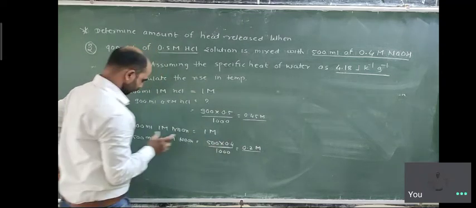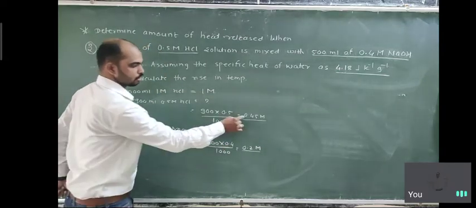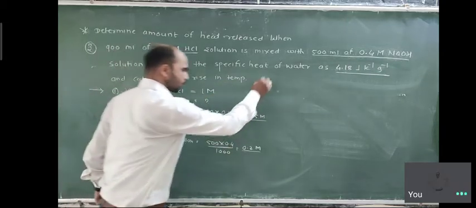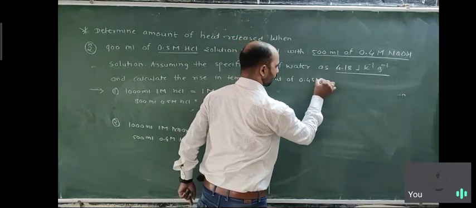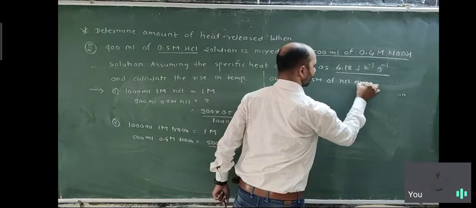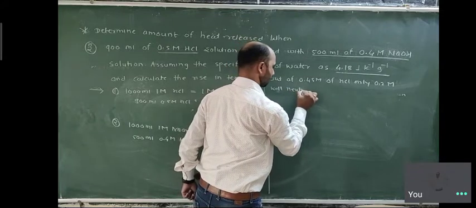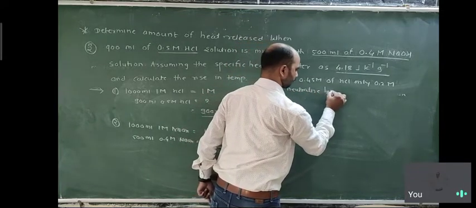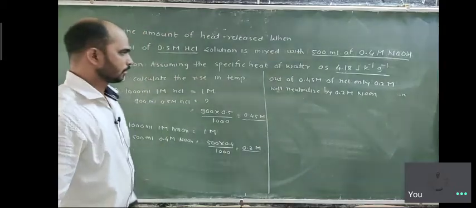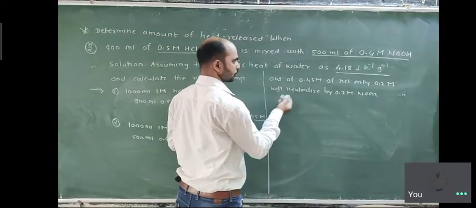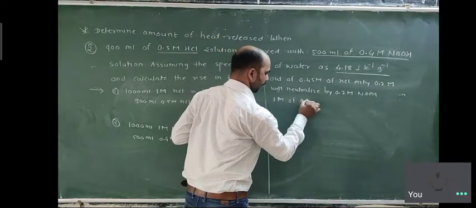So only 0.2 mole of HCl is neutralized by 0.2 mole of NaOH, and 0.25 remains unreacted.